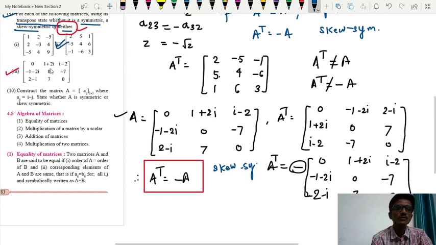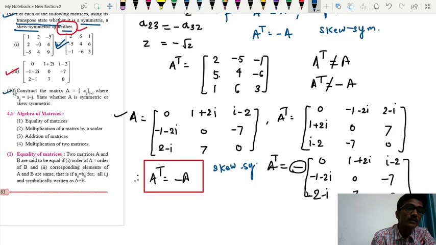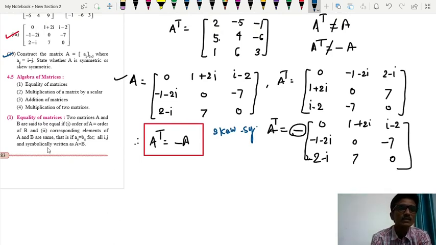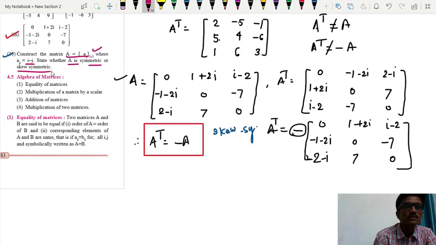So let's see now example 10. See, in example 10, you have to construct a matrix of order 3 by 3, where Aij is equal to i minus j, and you have to state whether it is symmetric or skew symmetric matrix. So let's see.